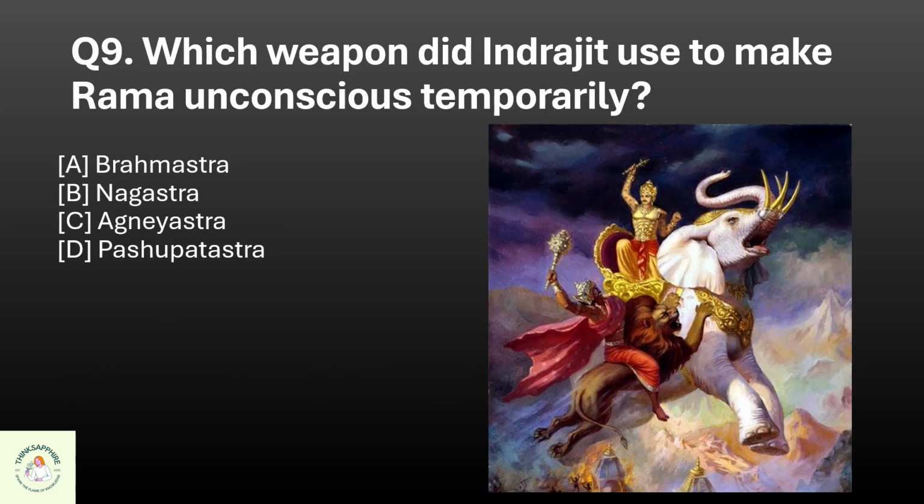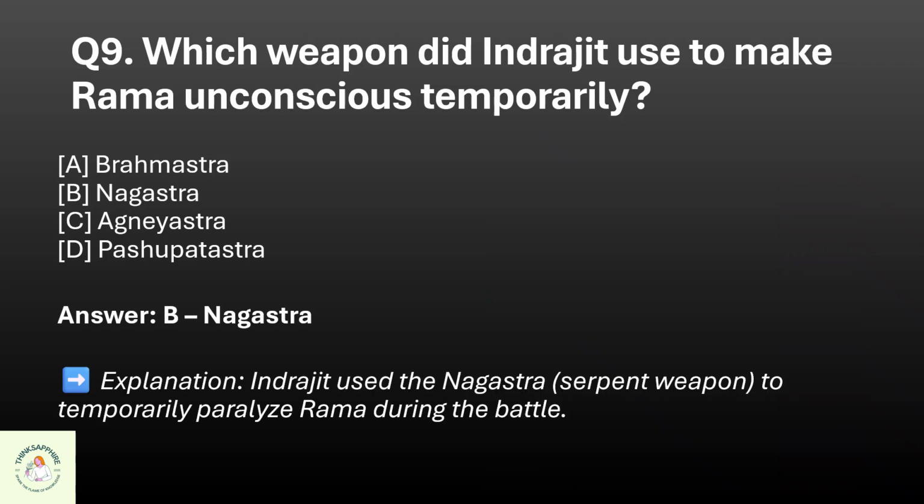Question 9. Which weapon did Indrajit use to make Rama unconscious temporarily? A. Brahmastra, B. Nagastra, C. Agnyastra, or D. Pashupatastra? The correct option is B. Nagastra.